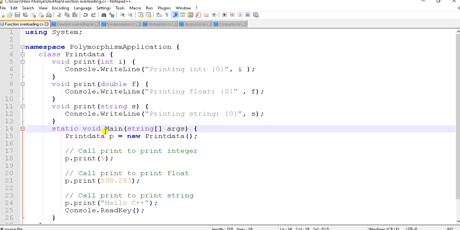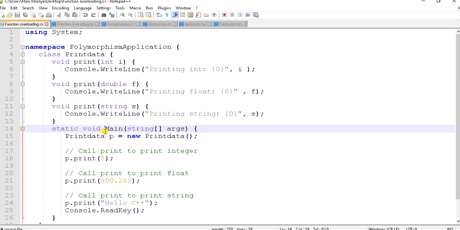So using static polymorphism, which is also called function overloading, we can redefine a function inside a class depending upon the parameters, return type, and data type of the parameters inside the function.